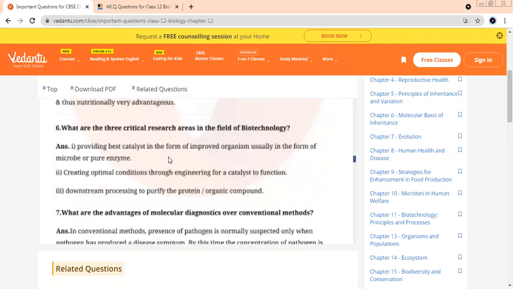Yes. This is the scope of biotechnology. This is not a difficult question. When I started, I shared my notes. This was the second thing I did. Providing the best catalyst, creating optimal conditions, and downstreaming processes. These are the 3 main things in biotechnology. What are downstreaming processes in biotechnology? Testing, purification, packaging, and selling. That is the last step.